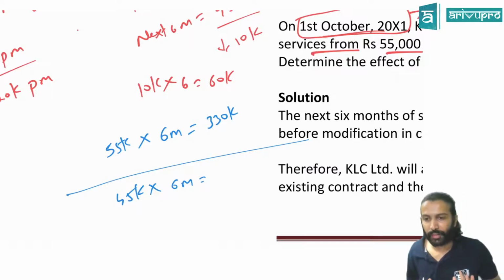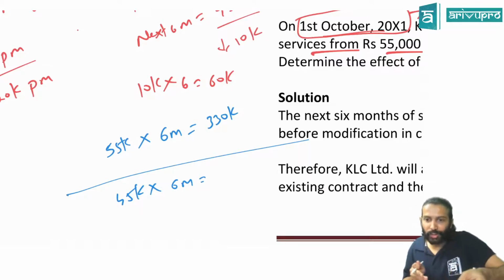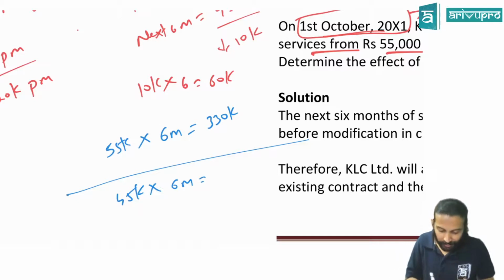Now you tell me, are 2 contracts running here or only 1? Only 1. That means it is not a separate contract, because in a separate contract, the old one will also run and the new one will also run. Here only one is running. Hence we treat it like this. Are we okay? This is what you need to check here.